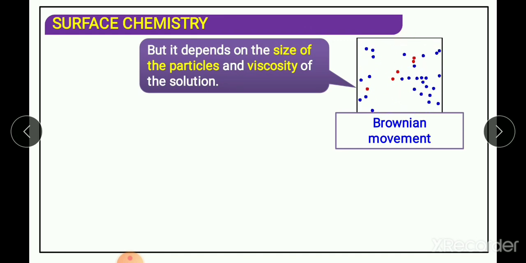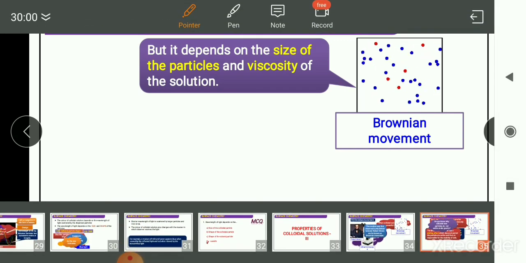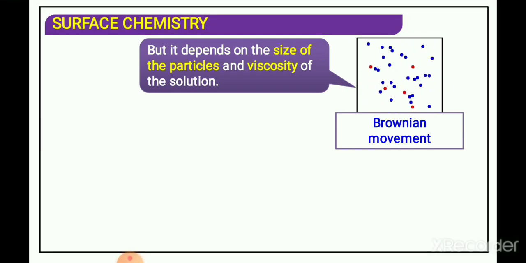How does it depend on size? You already know the range of colloidal particles is 1 nanometer to 1000 nanometer, as discussed in previous classes.